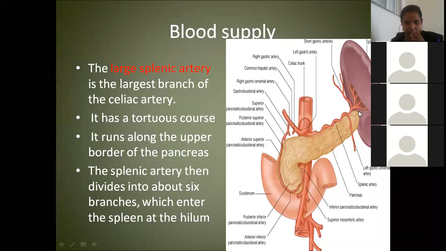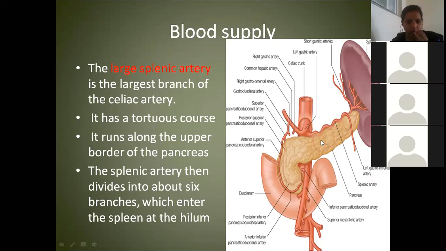Where is it going? Hilum of the spleen. Okay. Now, what are the branches you are finding? See, the splenic artery is the largest branch of the celiac trunk. It has a tortuous course. It is seen at the upper border of the pancreas.